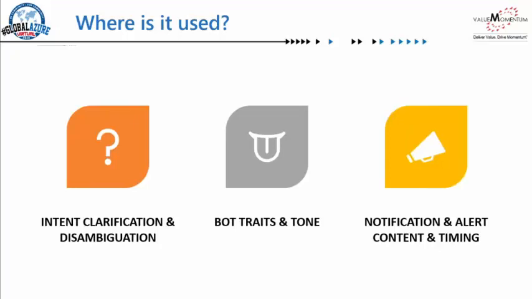Notification. Now, this is again a very interesting use case. You can actually personalize the content that you deliver as part of a notification to users. And you can also learn, based on his interactions with the notifications, at what time he is most likely to look at the notification when it is flashed on his phone. Let's say you try to flash a notification at night, at 2 a.m., there is a very low chance that he would go and interact with it, vis-a-vis if you send that notification in the morning at 10 a.m.